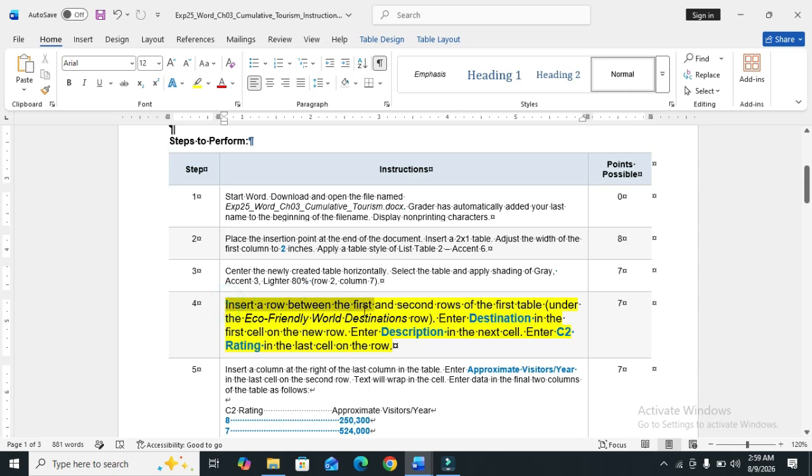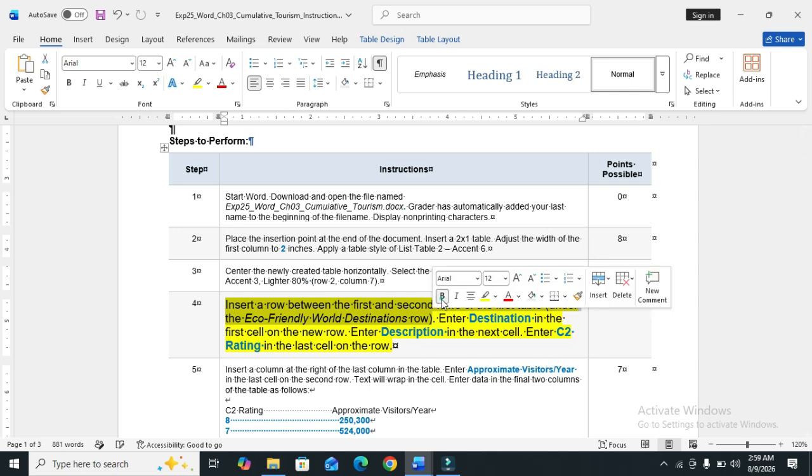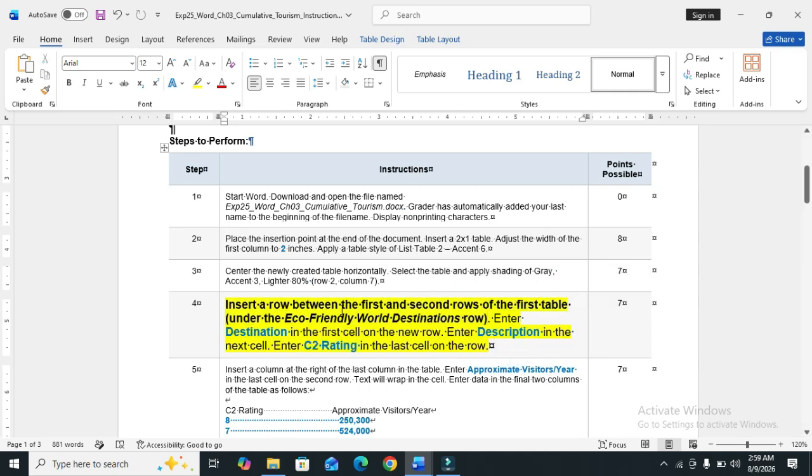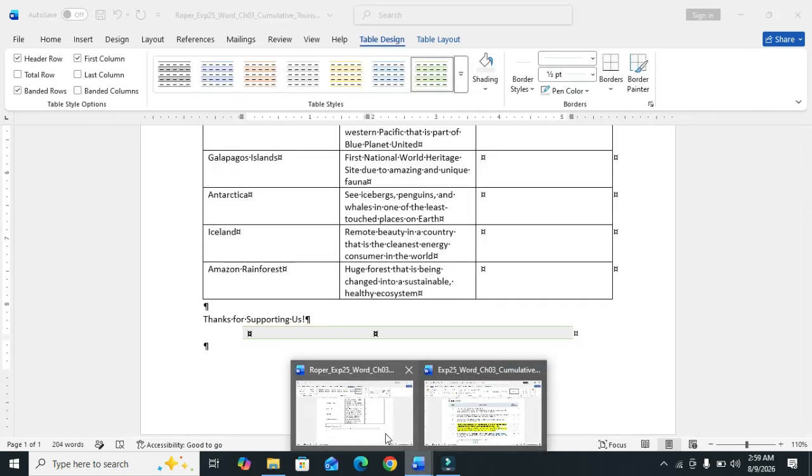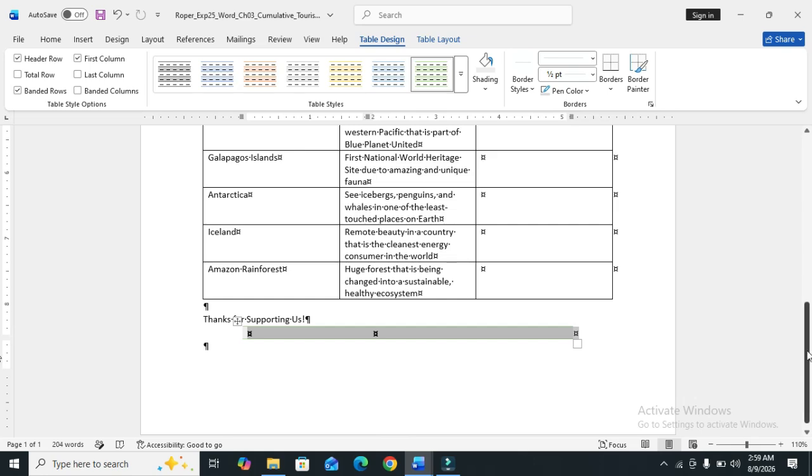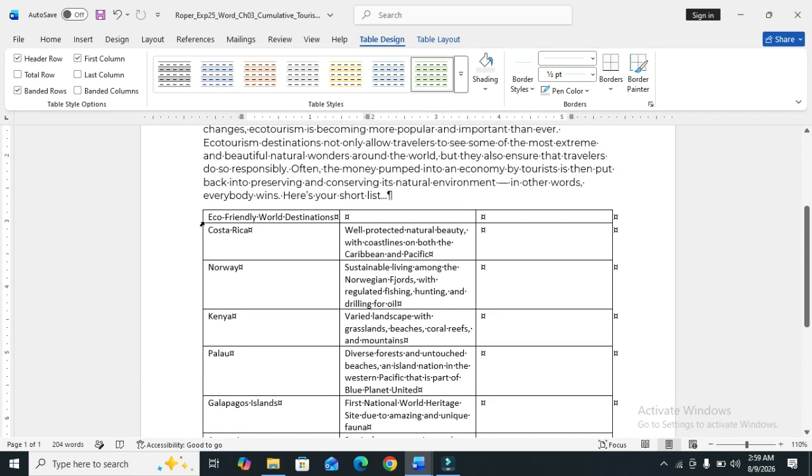The first part of this step is insert a row between the first and second row of the first table under the eco-friendly destination row. So we move to our first table, which is under the eco-friendly word destination.